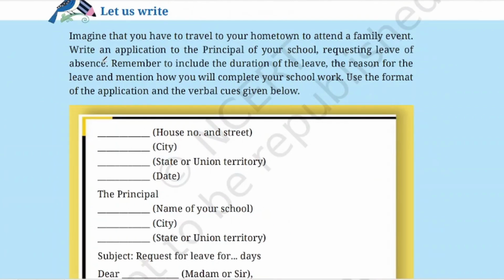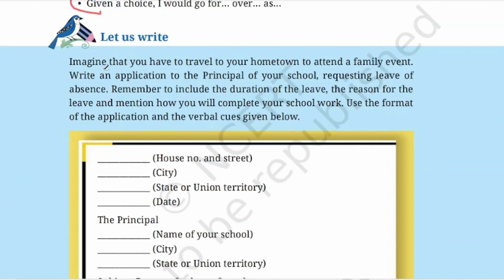Next is Let Us Write. Imagine that you have to travel to your hometown to attend a family event. Write an application to the principal of your school requesting leave of absence. Remember to include the duration of the leave, the reason for the leave, and mention how you will complete your school homework. Use the format of the application and verbal cues given below.